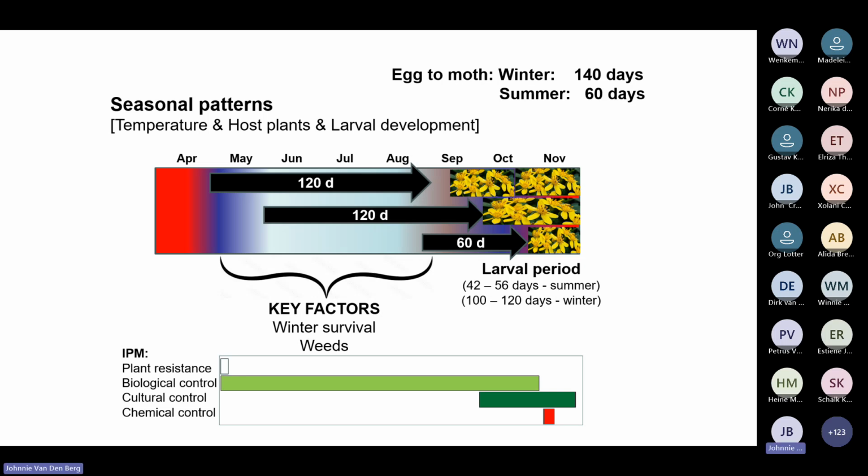Or from here, they will appear 1st of November. So what influences the pest status or the damage that cutworms cause to maize and soybean seedlings in this case, what determines that is how many of them survive the winter. And they survive the winter because of weed presence.